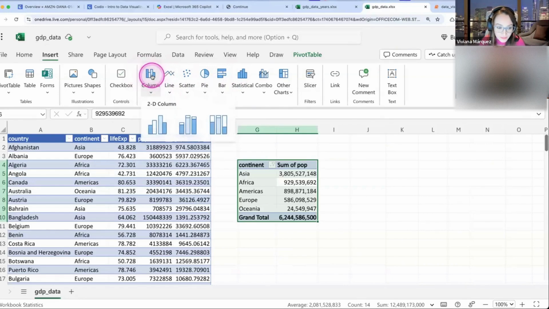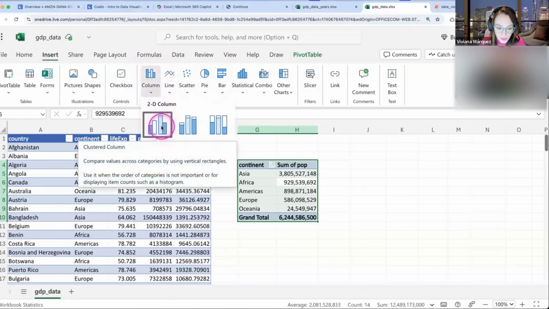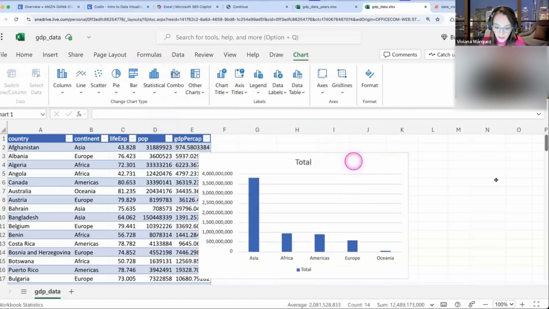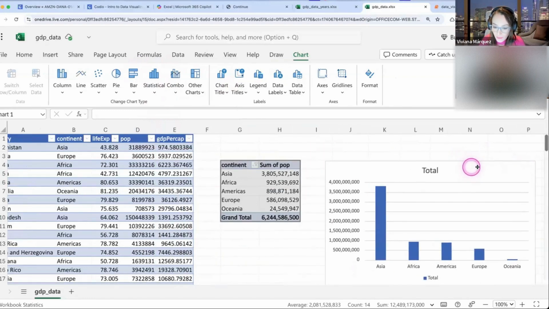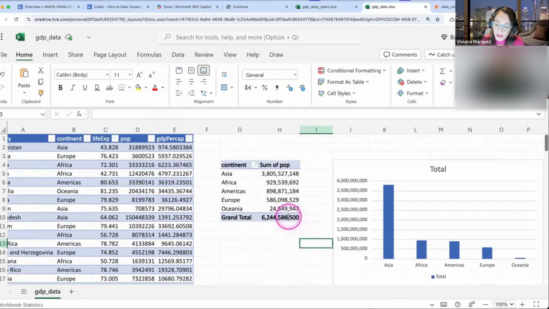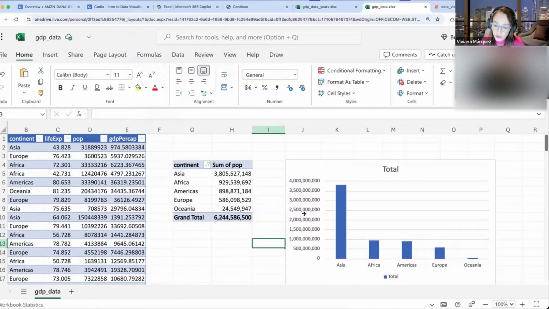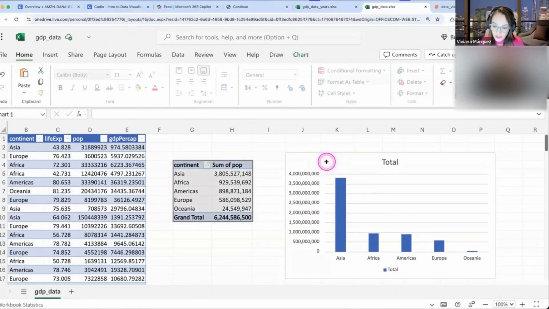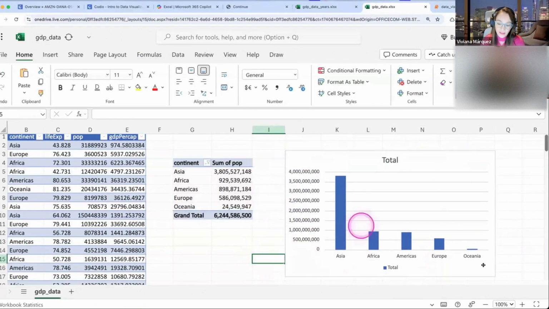So I click on it, and when I click on it, it shows me this new menu. I'm just going to select the first one. And there you go. Now we have created this bar chart over here. A few things to keep in mind: when you select a visualization, Excel does its best job with the information that it has, but it's up to you to make it legible.